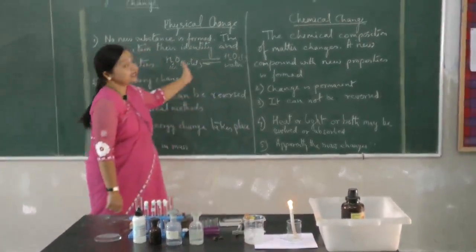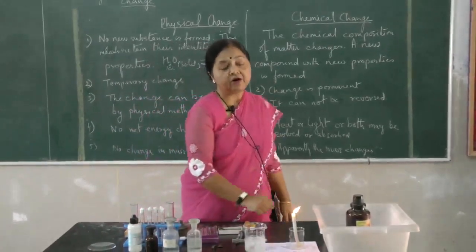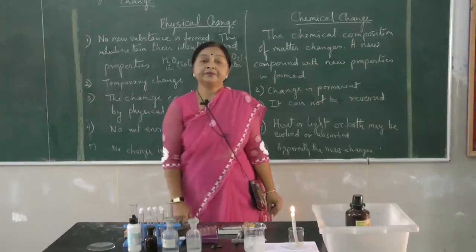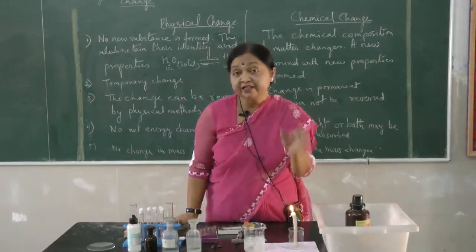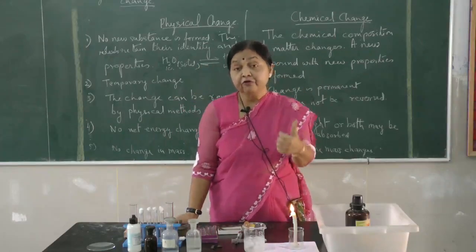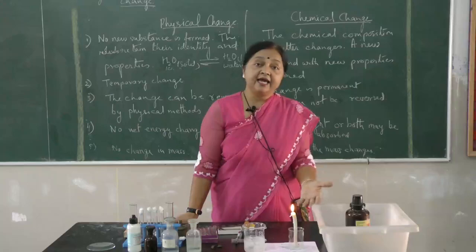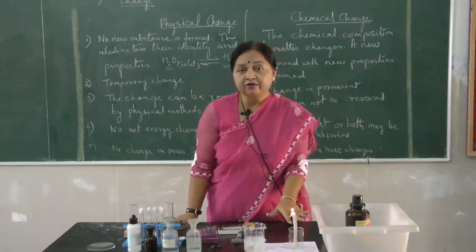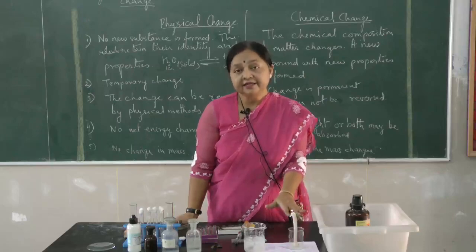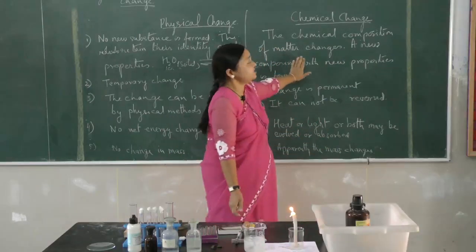Next, we will study the same things with chemical change. What is a chemical change? Let us see with the help of the candle burning. If we weigh this candle before we light it, and weigh it at the end, we will see that there is a change. After the whole candle burns off, the mass definitely will decrease. But first of all, let us see whether the chemical composition of the matter changes.